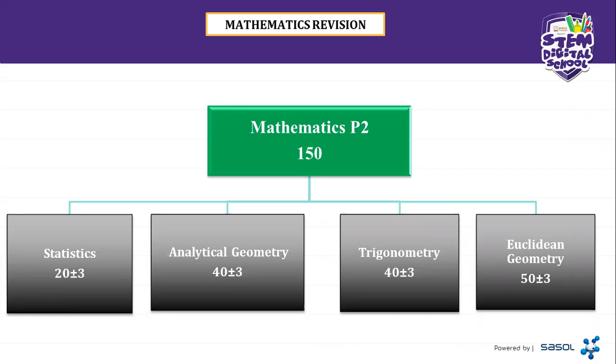We can start with statistics, which contributes 20 plus or minus 3 marks. We then go to analytical geometry, which contributes 40 plus or minus 3. The third topic is trigonometry, which is also contributing 40 plus or minus 3. And the last topic, Euclidean geometry, contributes 50 plus or minus 3 marks. So these are the 4 topics that form part of paper 2. Today we are only going to be talking about analytical geometry.